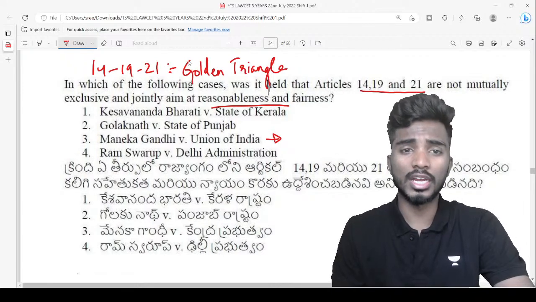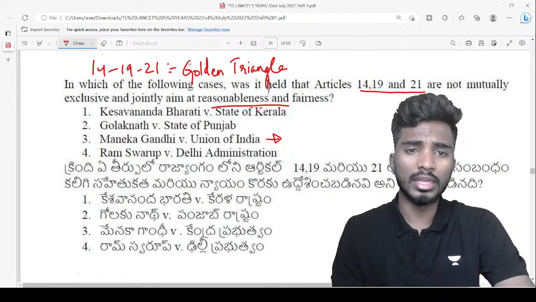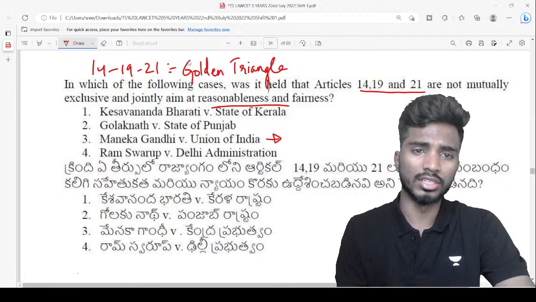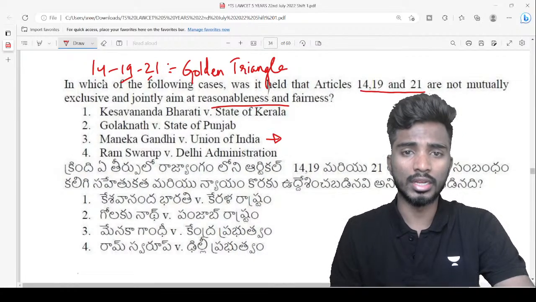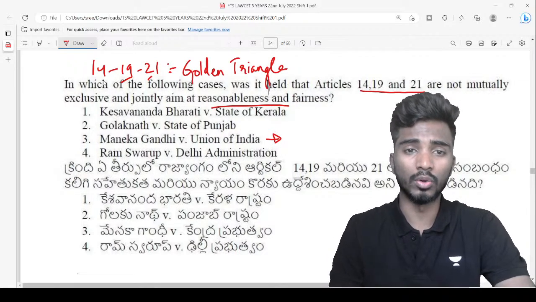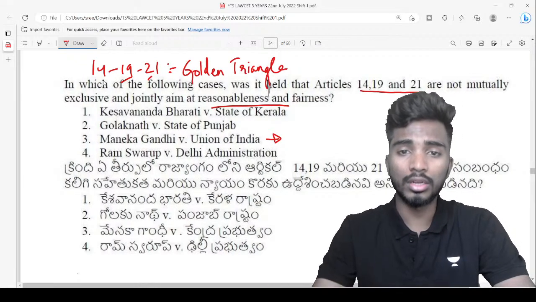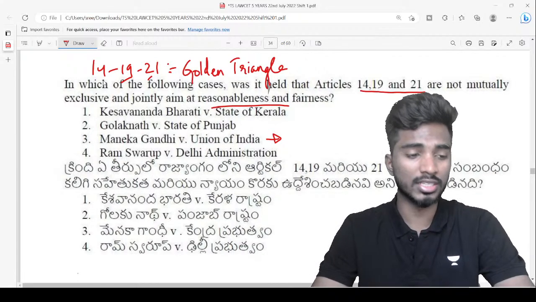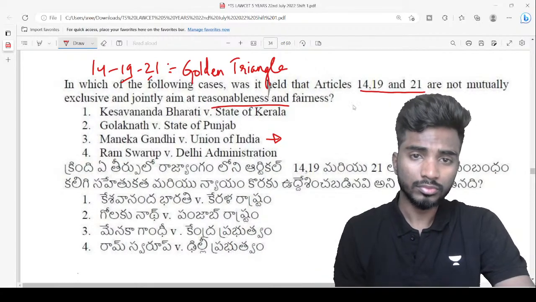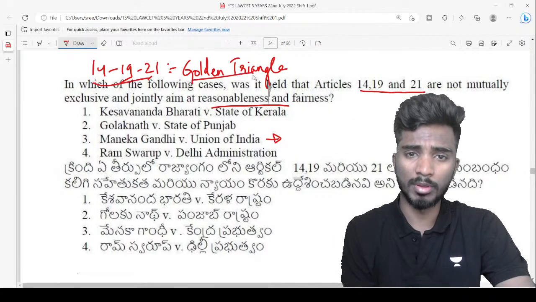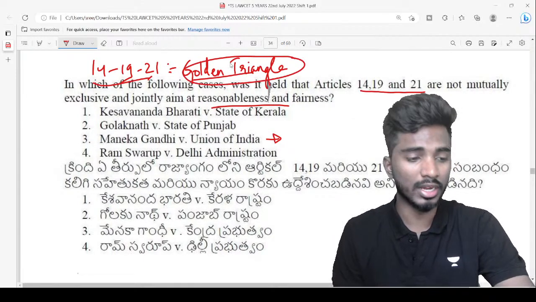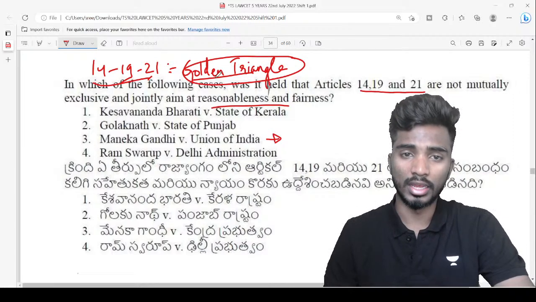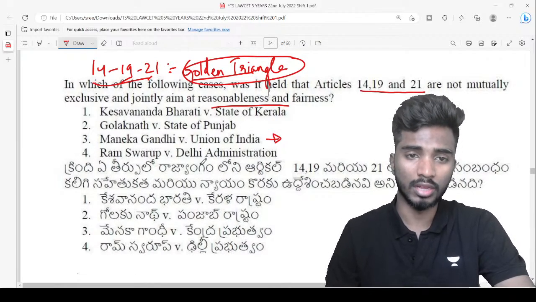If any of these rights are violated, automatically other rights are violated. For example, if 19 is violated, then 21 and 14 will automatically get violated. These three are interlinked, okay? Three of them together aim to achieve the concept of reasonableness and fairness, right? So just remember this, and also remember the concept of golden triangle. 14, 19 and 21 are known as golden triangle, according to the judgment given in Maneka Gandhi case, okay?